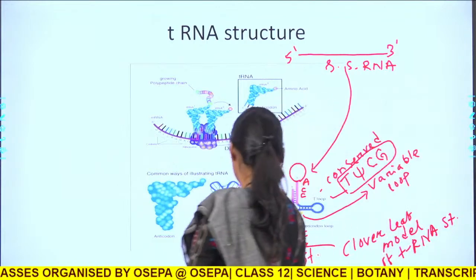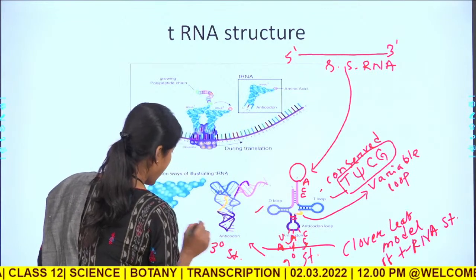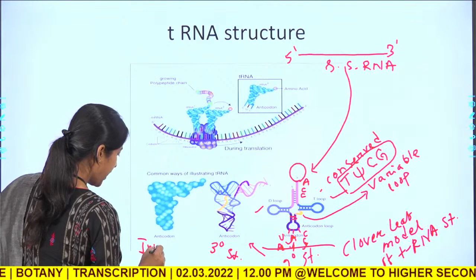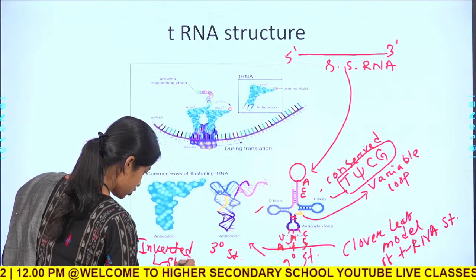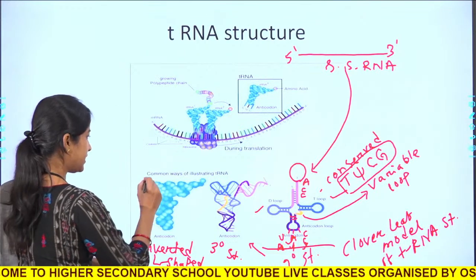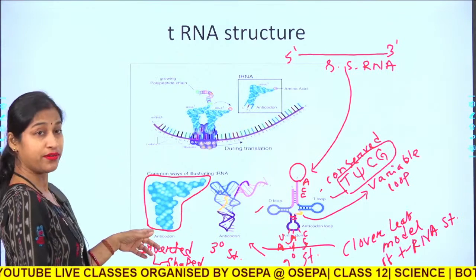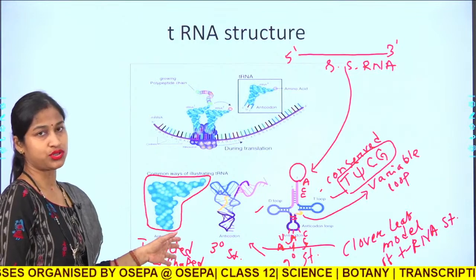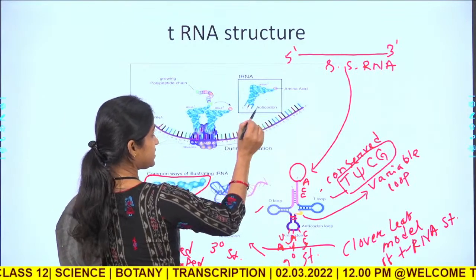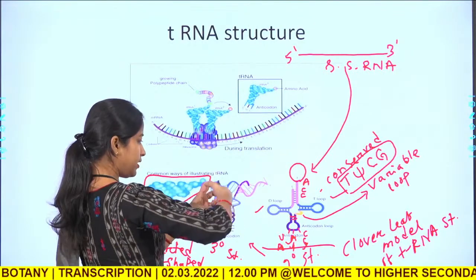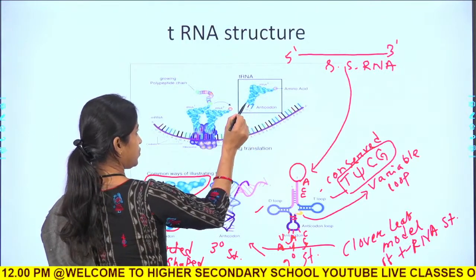Then from the secondary structure, a tertiary structure is formed, and this tertiary structure is an inverted L-shaped structure. This is an inverted L-shaped structure, you see. Okay. So, now you can visualize very well. This is the overall structure of tRNA. Now, you can see here, this is the anticodon. When it folds further, it forms the anticodon like this.